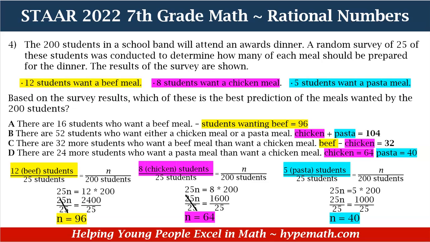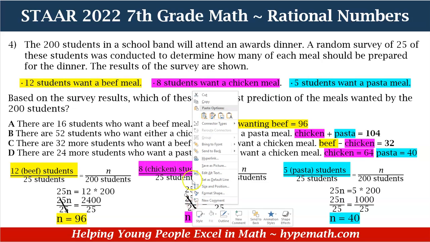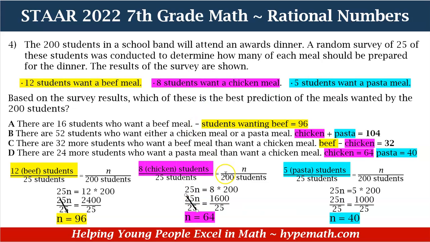In order to cross out our 25, and you see Miss Jackson forgot our little, but she's going to put it while she is doing the video, because I do not want the 7th graders to be confused, because y'all be like, well, Miss Jackson, why didn't you cross out those 25s? There you go, baby. So in order to isolate our N by itself, we're going to divide each side by 25, and N is equal to 1,000 over 25 is equal to 40, okay?